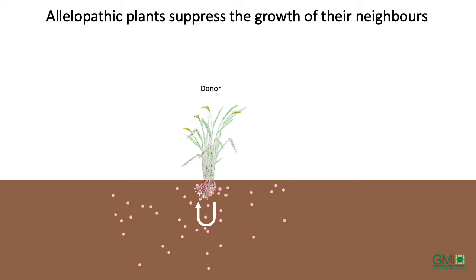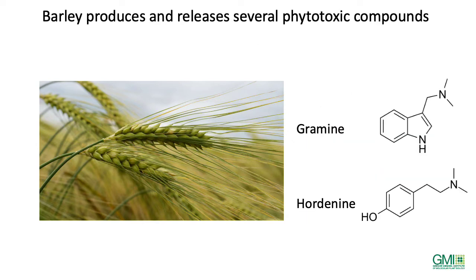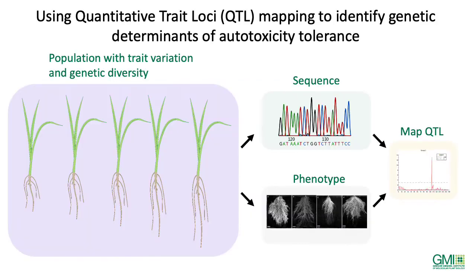One risk that such donor plants run into is, though, that they intoxicate themselves by suffering from their own phytotoxins. This is a phenomenon called autotoxicity. We set out to investigate the genetic basis of autotoxicity, and we chose Barley as a model to do so because Barley is a diploid species with a good quality genome sequence. It has mutant resources available, and it is known to be an allelochemical donor, particularly because it produces and releases gramine and hordenine, among other compounds.